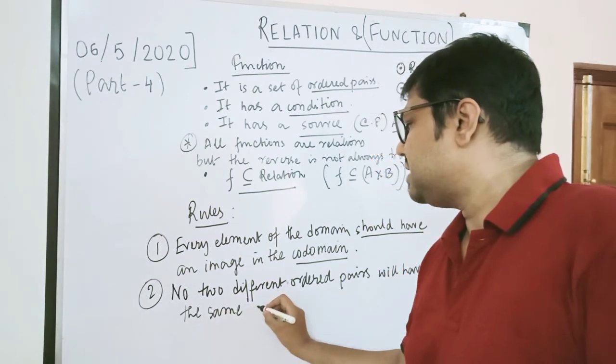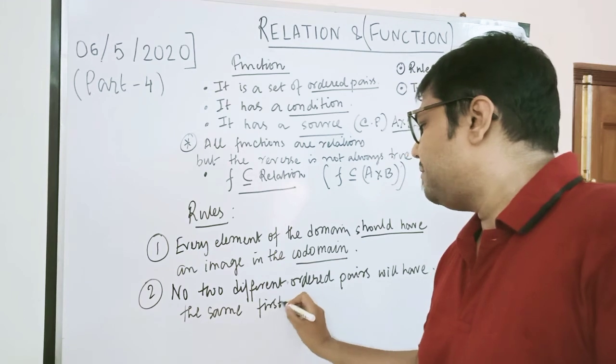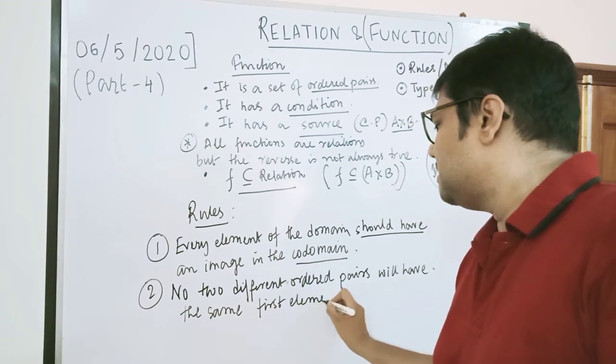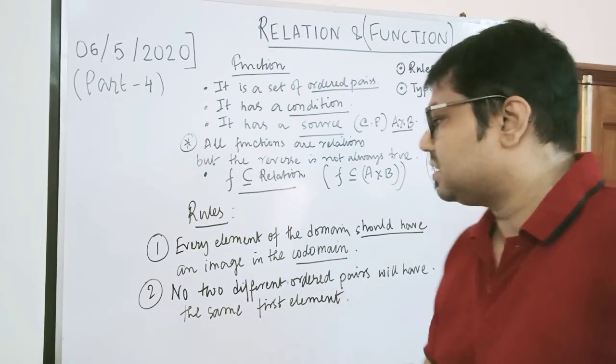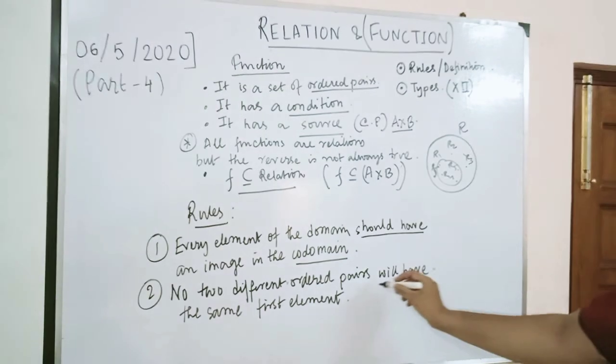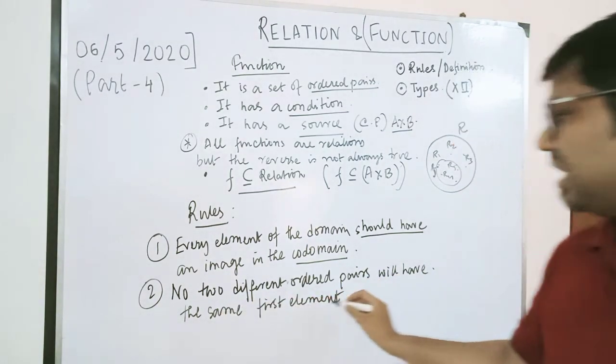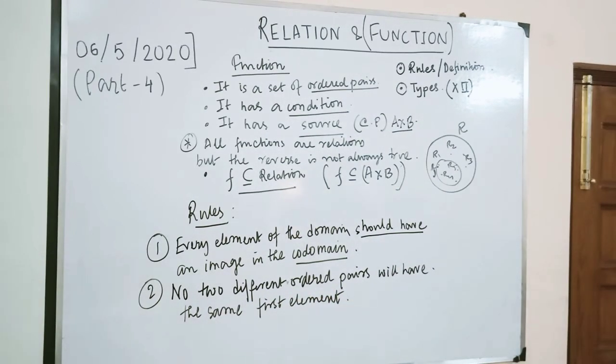Now I will erase the definition part and try to show you what happens and how the rules are established.